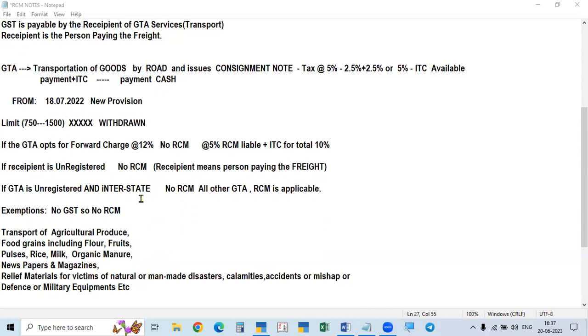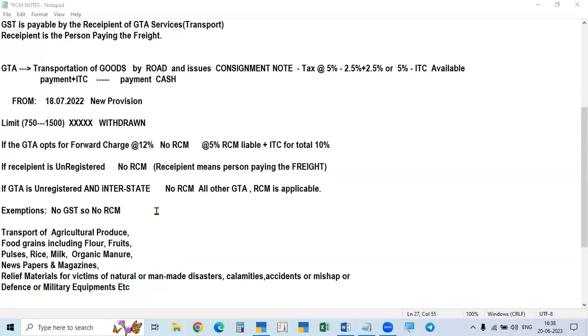But in the case of GTA, whether the transporter is registered or unregistered, the RCM is applicable on the recipient because the recipient is paying. So whether the transport is registered or not, there's no problem. The recipient has the RCM liability. But there is one case where RCM is not applicable. That is, in the case of the GTA,